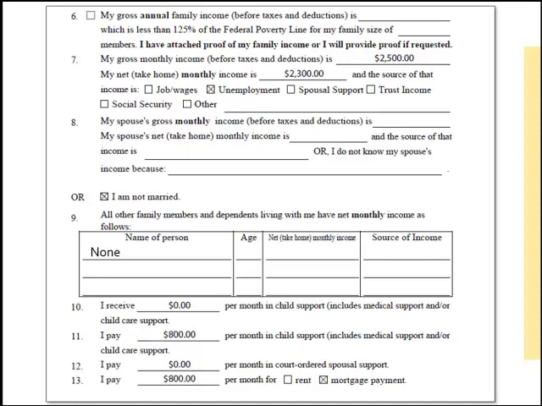If you are married, you must also include your spouse's income or explain why you do not know your spouse's income for question 8. If you are not married, check the box that says, I am not married.